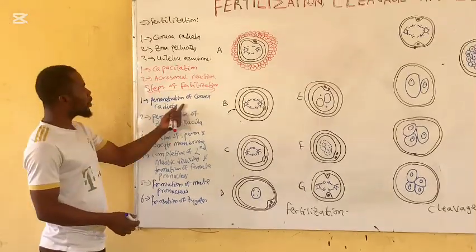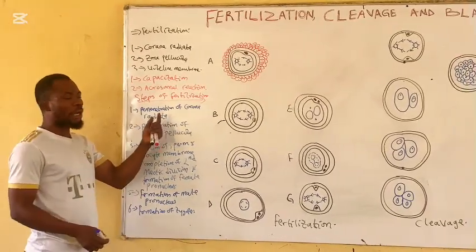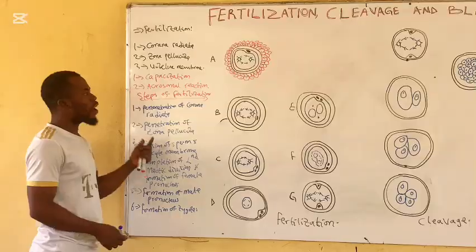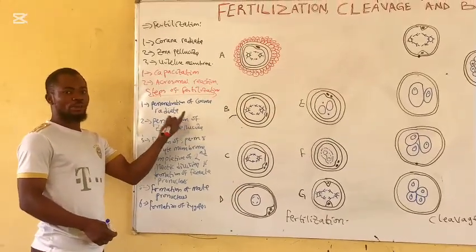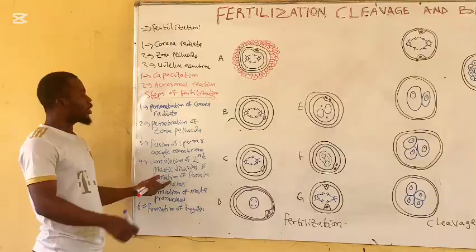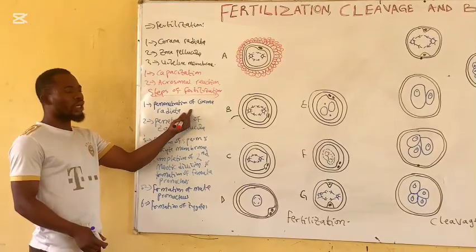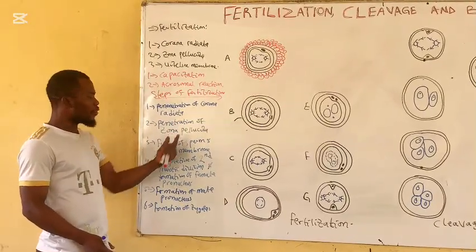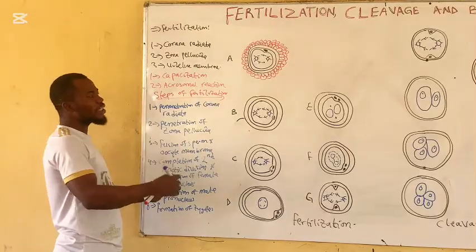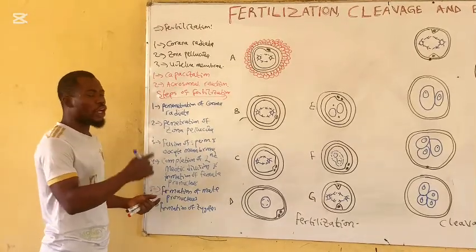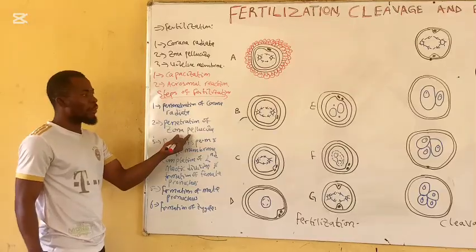The first one is the penetration of the corona radiata. Only capacitated sperm cells have the ability to penetrate the corona radiata. So any sperm cell that has been capacitated will penetrate the corona radiata. Then from here, penetration of the zona pellucida. The sperm cell that penetrates the corona radiata will now come in contact with the zona pellucida.